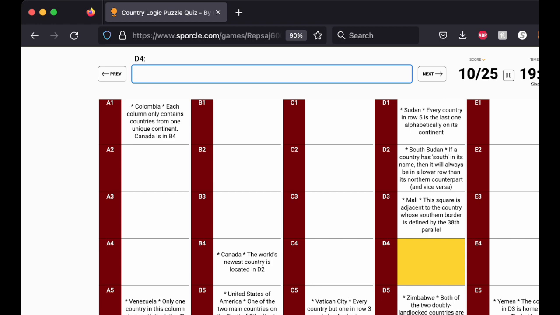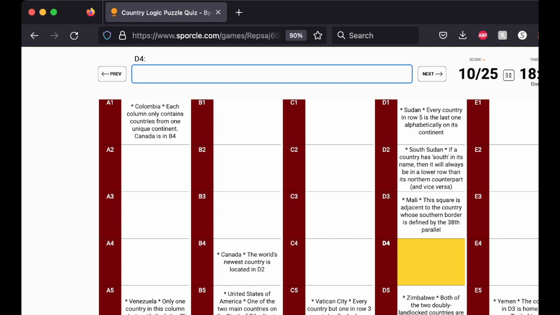So, alright, let's keep going. Only one country in this column starts with the letter P. So that could be Paraguay or Peru. We don't know yet. Square adjacent to the country whose southern border is defined by the 38th parallel. So the 38th parallel is tied to the Korean War, so that would be North Korea.